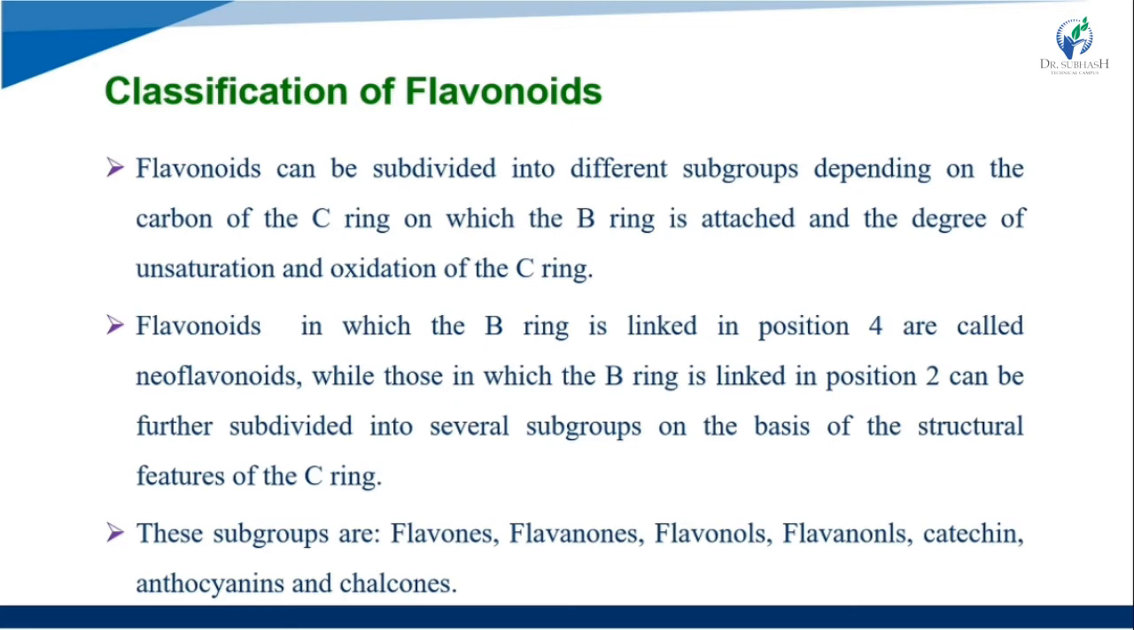Flavonoids in which the B ring is linked in position 4 are called neoflavonoids. While those in which the B ring is linked in position 2 can be further subdivided into several groups on the basis of the structural features of the C ring. The subgroups are the flavones, flavanones, flavonols, flavanols, catechin, anthocyanin, and chalcone. These all are the subgroups of the flavonoids.